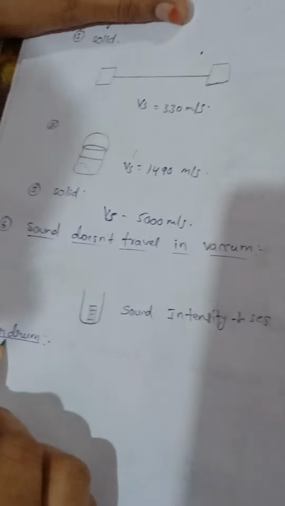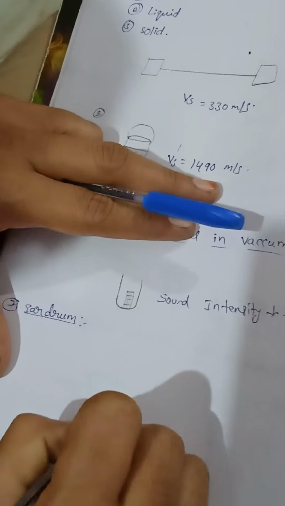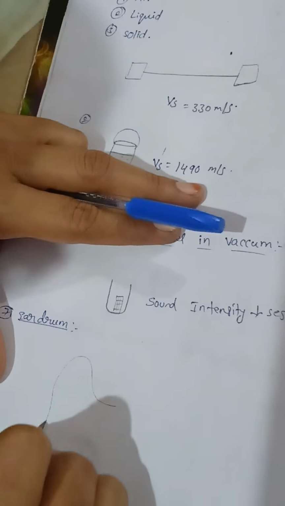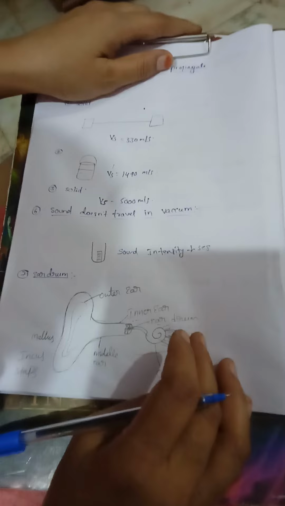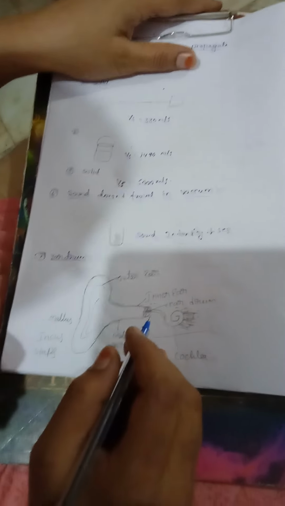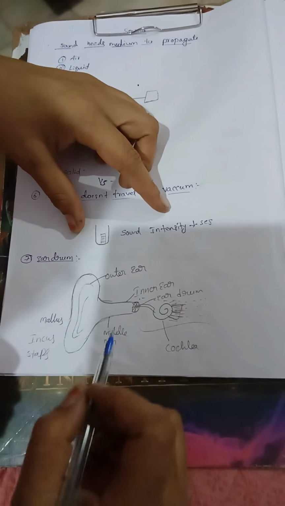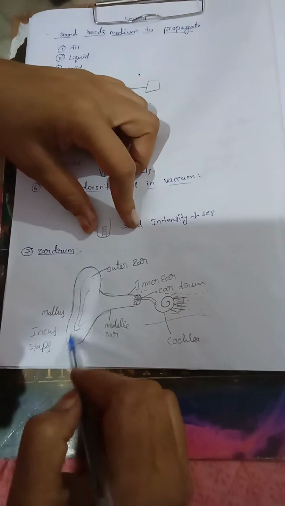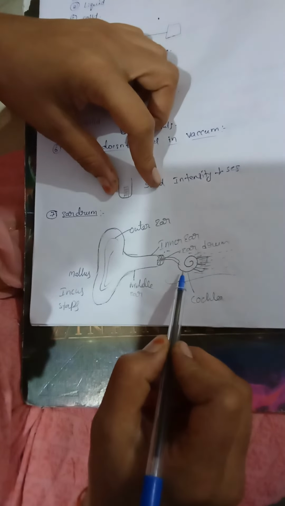Now, the eardrum. How does the eardrum react to sounds? We will see. This is our external ear. See how the sound mechanism works in our ear. This is the outer ear, this is the middle ear, this is the inner ear, this is the eardrum and the cochlea. The cochlea is filled with fluid.